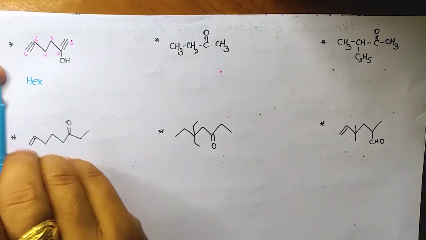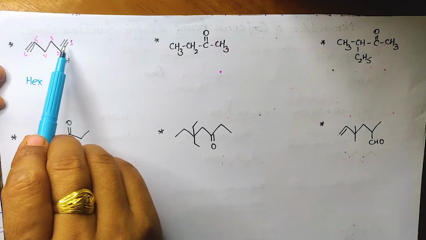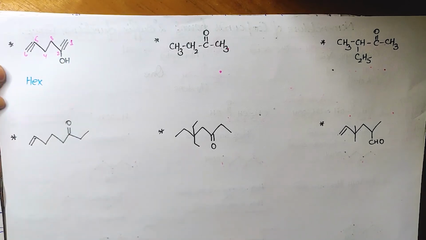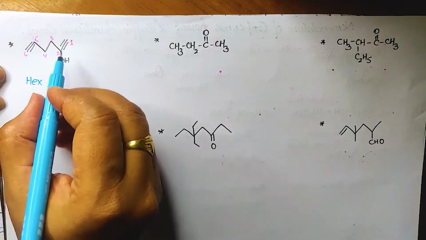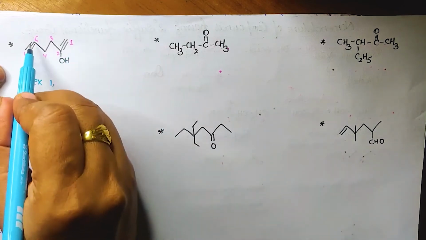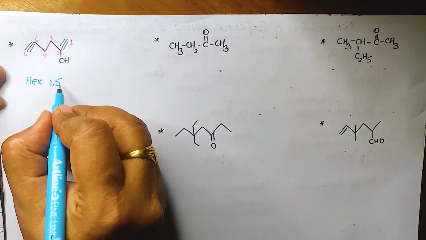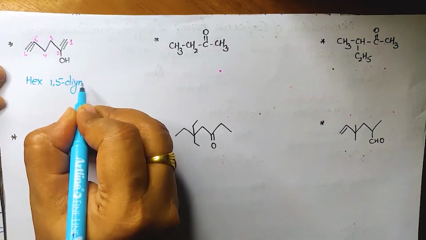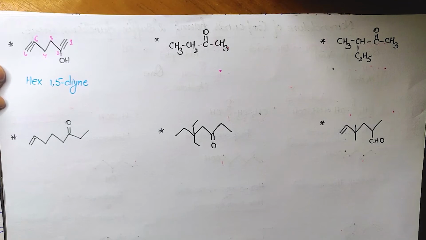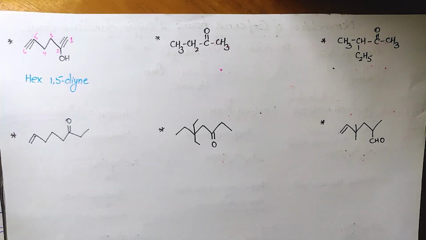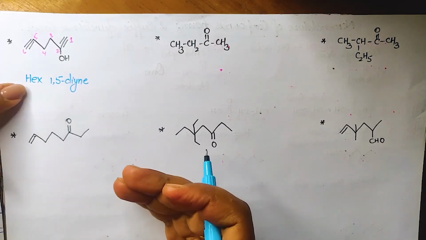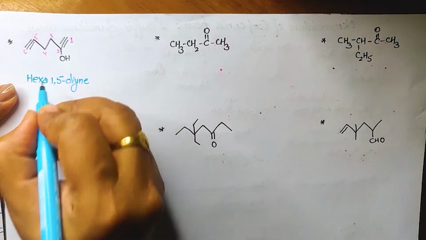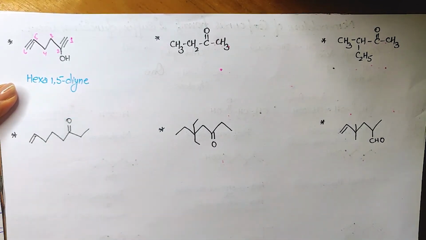Yes. And what is the primary suffix? Here is it triple bond. Here also triple bond. 2 triple bond. Yes. So I will write at which position it is 1 and at which position 5. So 1, 5. Diene. I have told you, might be you can recall that point, that when the 2 double bond or 2 triple bond are there, more than 1 double bond or more than 1 triple bond will be there, then instead of alk, it becomes alka. That means instead of hex, what we are supposed to write? Hexa. Clear? No issue? Okay.